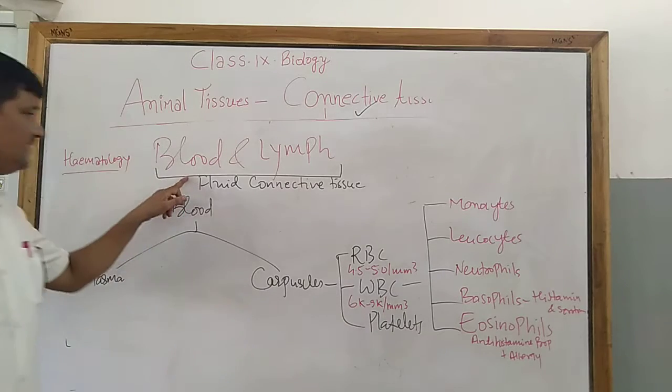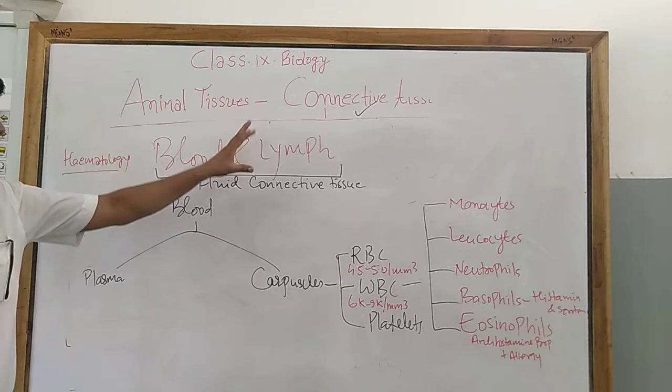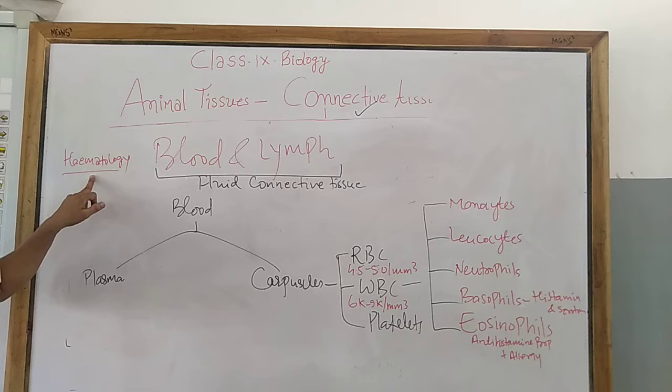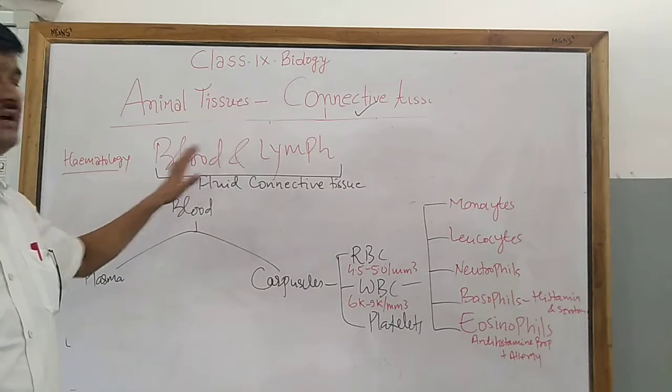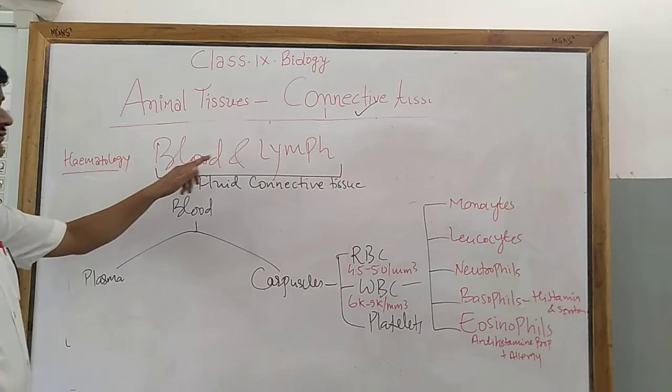One more thing is that blood and lymph are studied in hematology. Hematology is the pathological process, or it deals with the study of the blood and its culture. So what is hematology? It is the study of blood. So now the term is fluid connective tissue. So what is this fluid connective tissue?